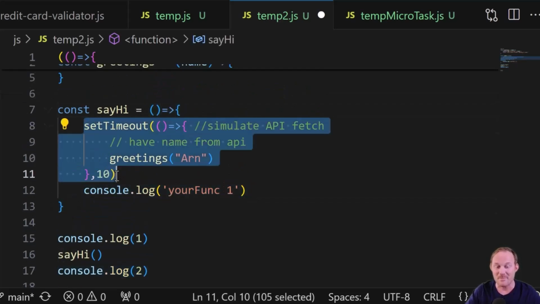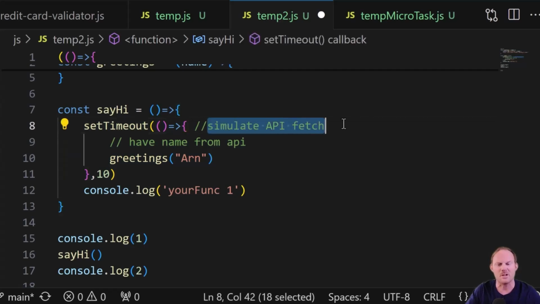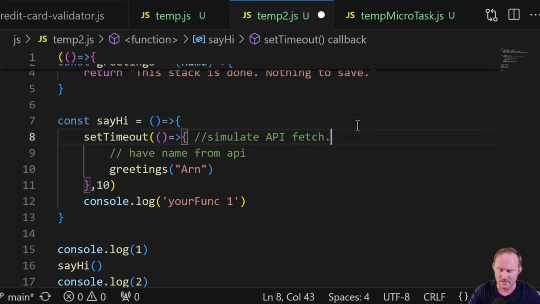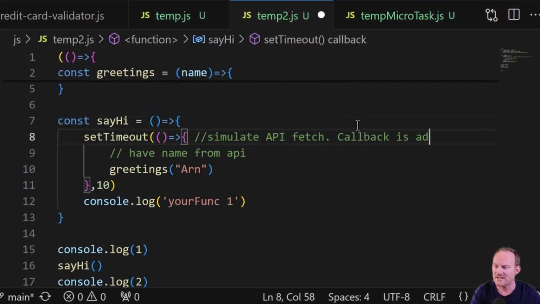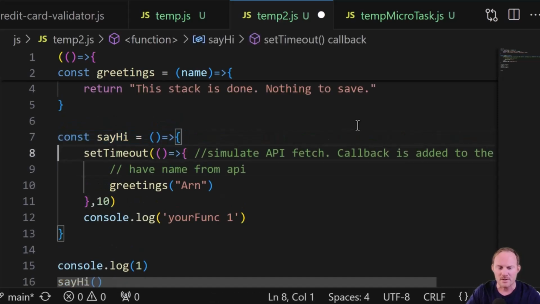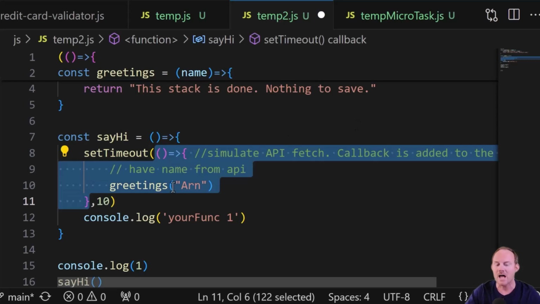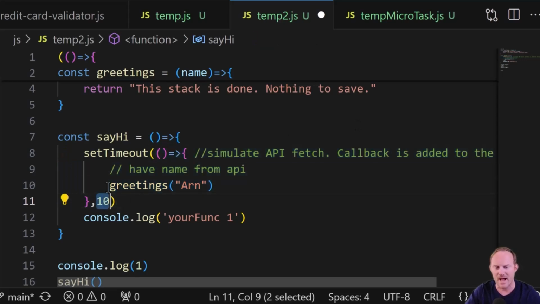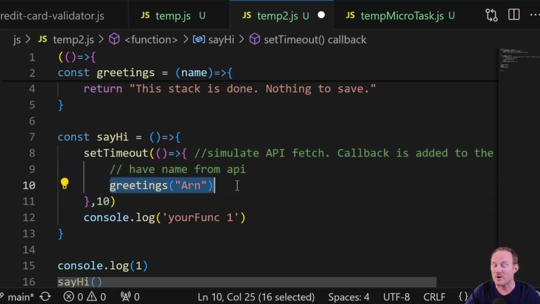We have a set timeout. So with this set timeout, we're simulating something like an API fetch. This callback is added to the queue. So even though this is running and this has run, this has to wait until 10 milliseconds has passed. Okay, inside there we call another function. Well, we don't care about that right now.